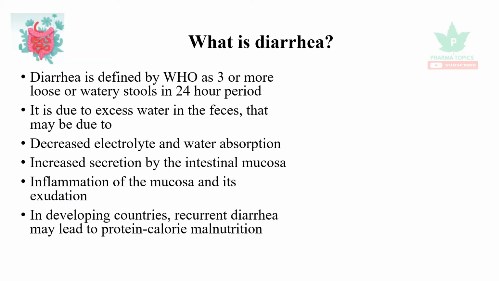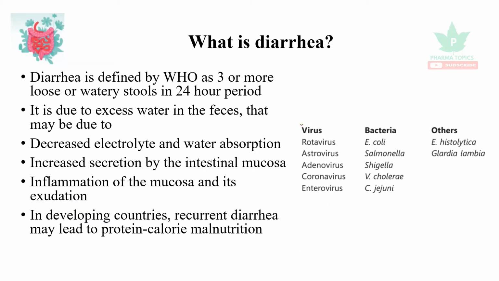In many developing countries, recurring diarrhea may lead to protein calorie malnutrition. So the reasons may be viral. Many viruses cause diarrhea, like rotavirus, astrovirus, adenovirus, coronavirus, enterovirus. Some bacteria may cause diarrhea, like E. coli, Salmonella, Shigella, Vibrio cholerae, Clostridium jejuni, and other amoeba like Entamoeba histolytica, protozoal infections, Giardia lamblia can cause diarrhea.